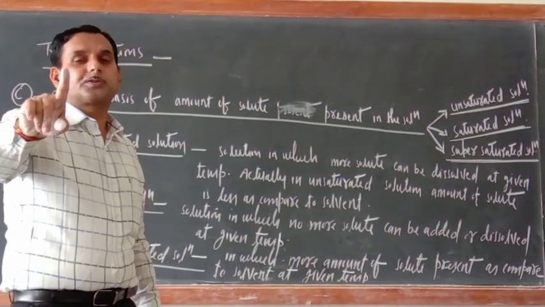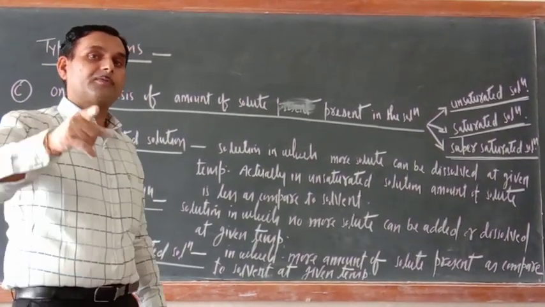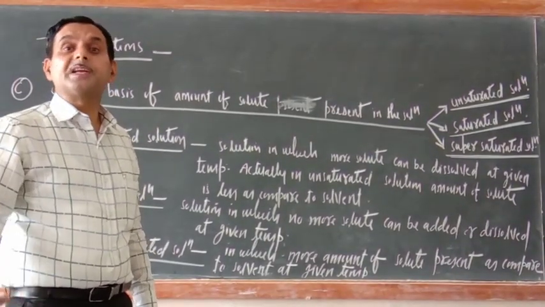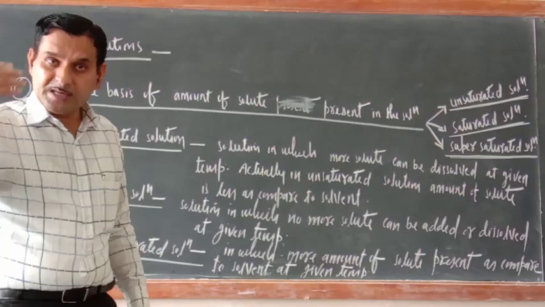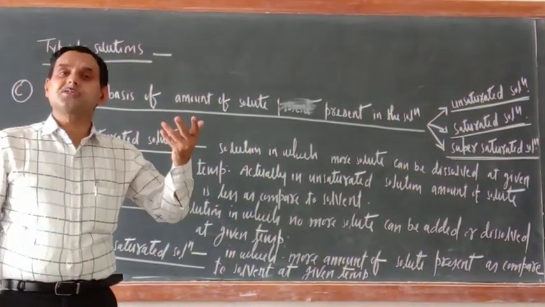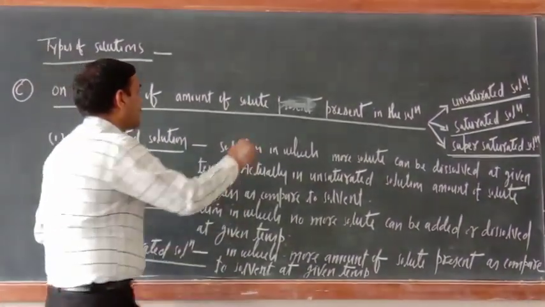So that is saturated solution. Now beyond that, if you keep adding, they will not dissolve. They will be precipitated. Precipitate means undissolved solute particles. You can write here.